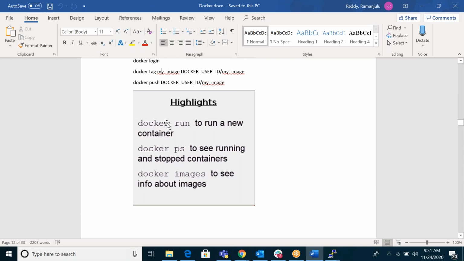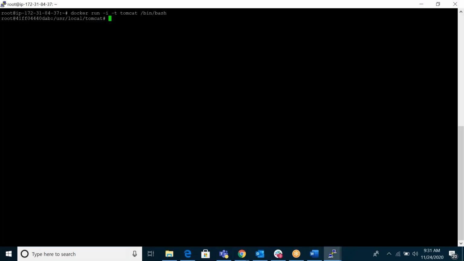Okay. So Ram, yeah, tell me. When you run this Docker command, say you ran CentOS and Tomcat. So CentOS, when you run it, it created a new container, and when you run Tomcat, it created a new container. So how do you run them if I want to have both Tomcat and CentOS in the same container?